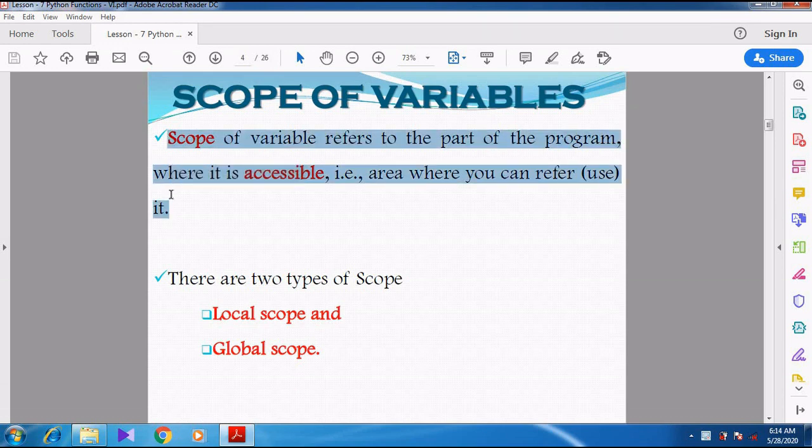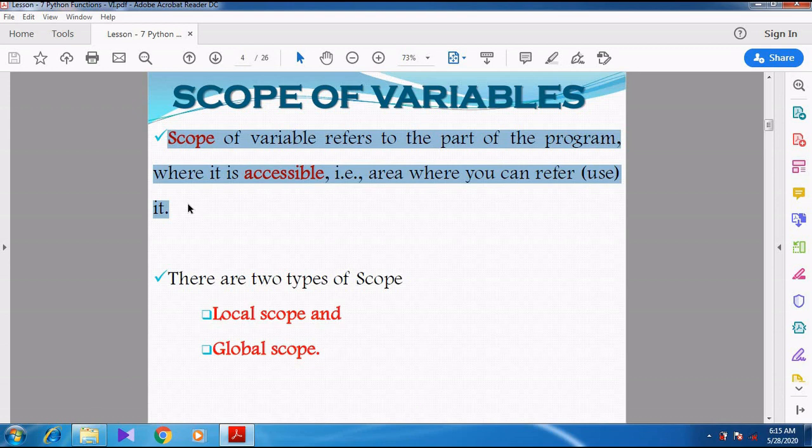So what is meant by scope? Scope of a variable refers to the part of the program where it is accessible, that is, the area where you can refer to it and use it. I think you might remember that 11th standard scope. In 11th standard you studied 4 types of scope, but here in Python programming there are only 2 scopes. Before that we want to know the definition.